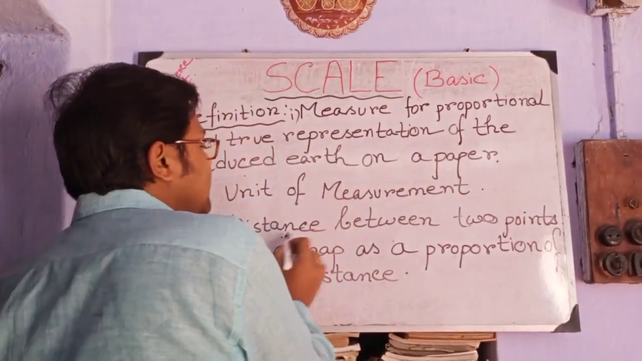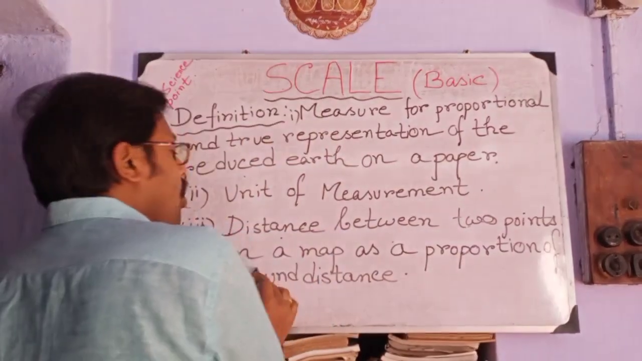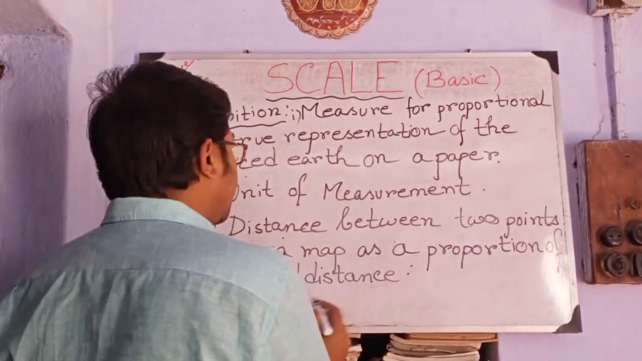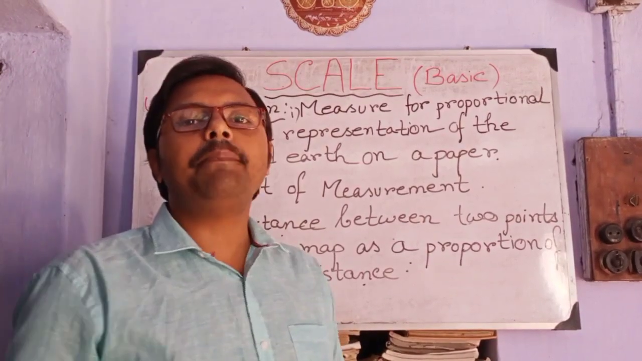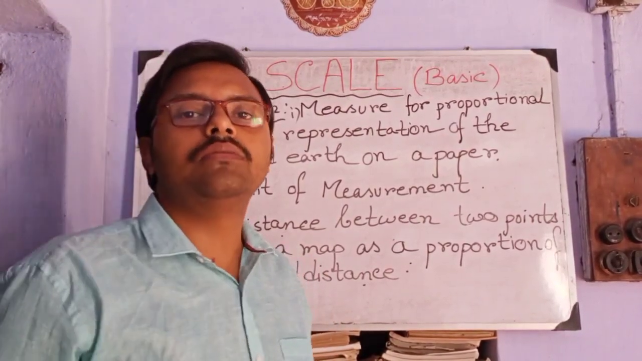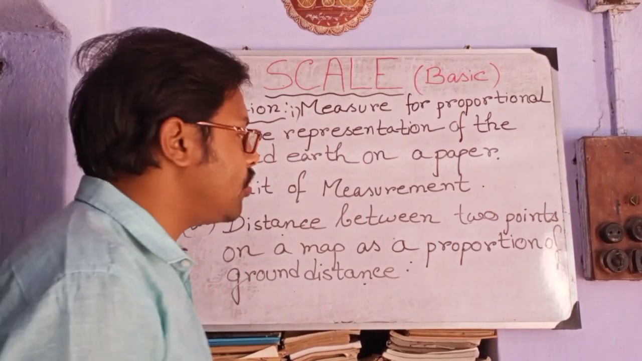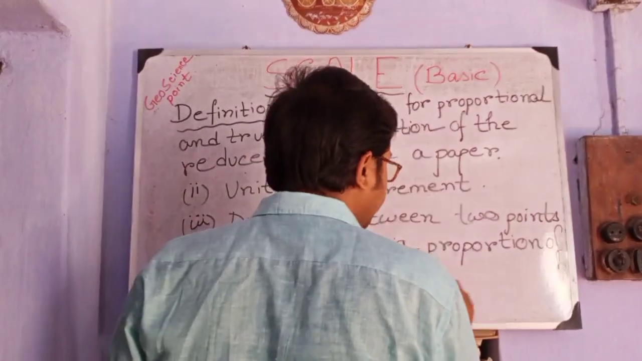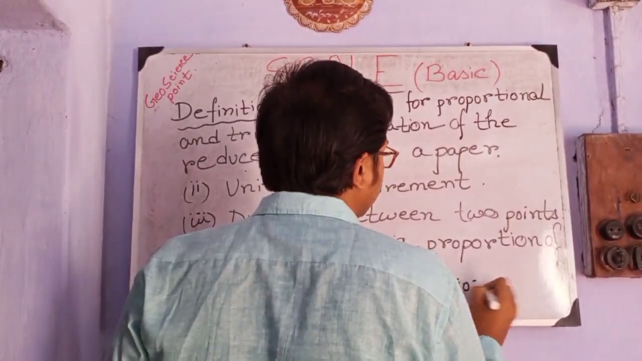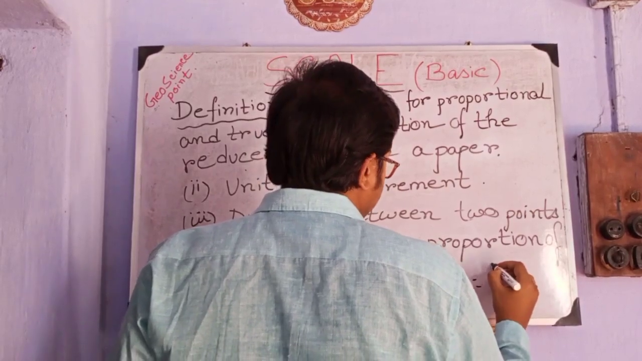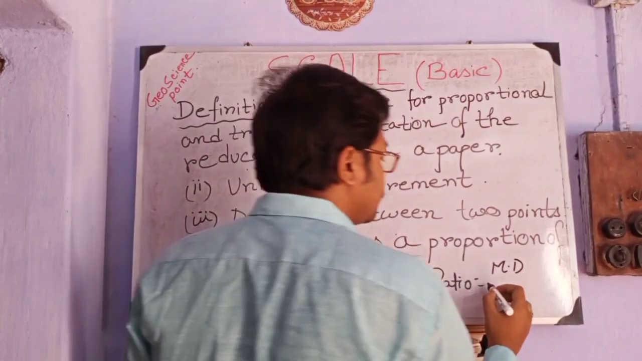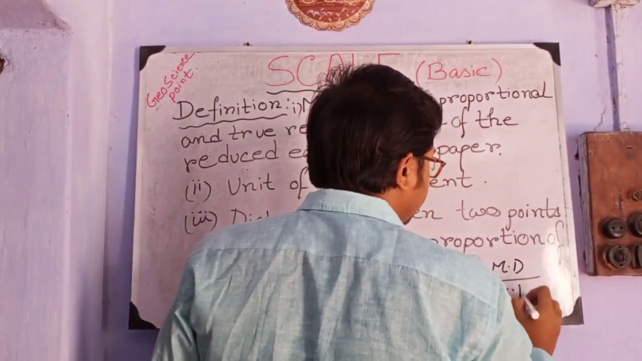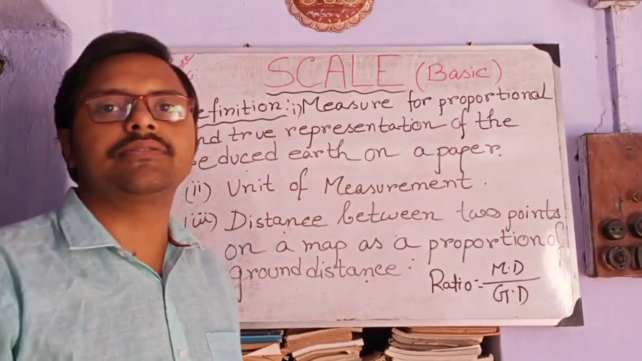What is scale? Scale is the distance between 2 points on a map as a proportion of ground distance. It is a proportion, it is a ratio. That means it is a ratio. Ratio of what? Ratio means map distance, MD means map distance, by GD means ground distance.